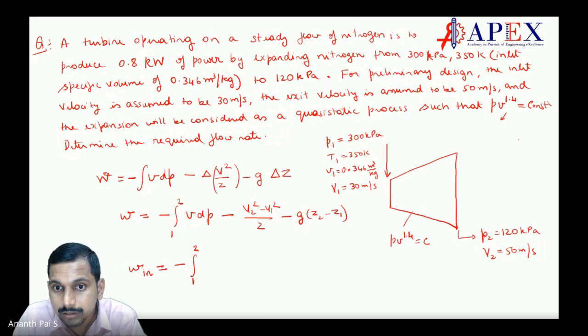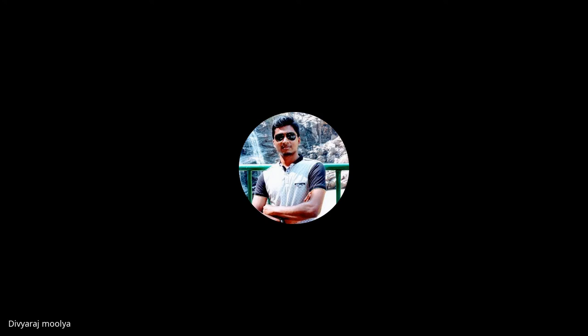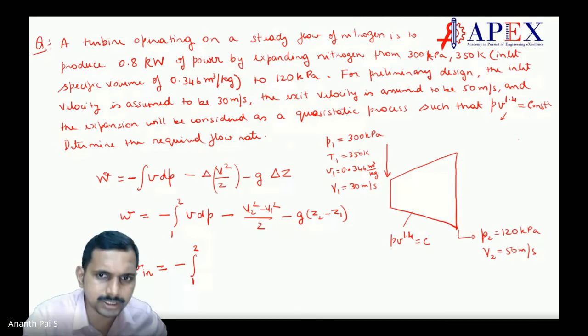Sir, I have a doubt. Specific volume is 1 by density, no? Exactly. So density remains constant, no? Who said? Why are you assuming that the density remains constant?